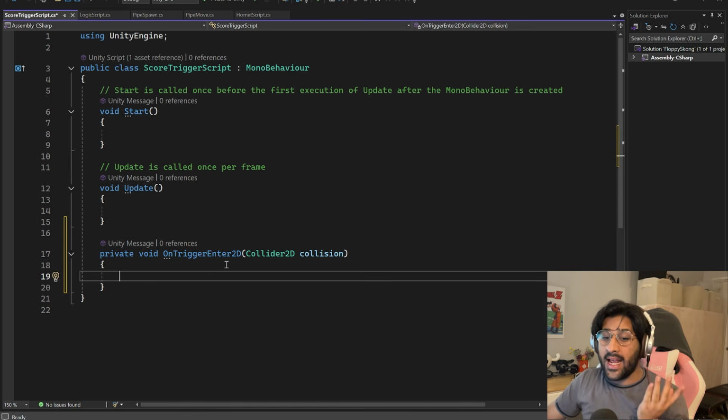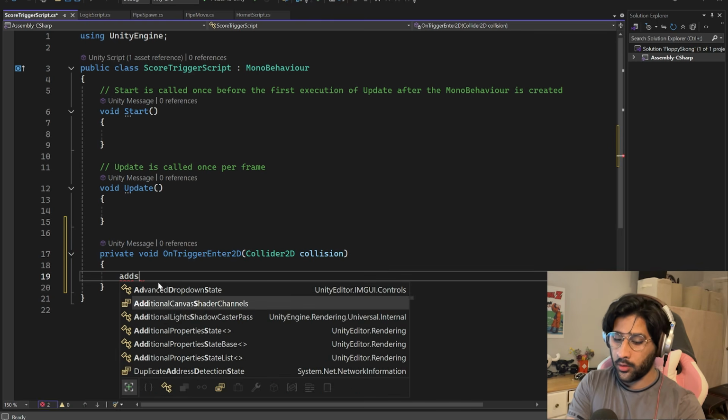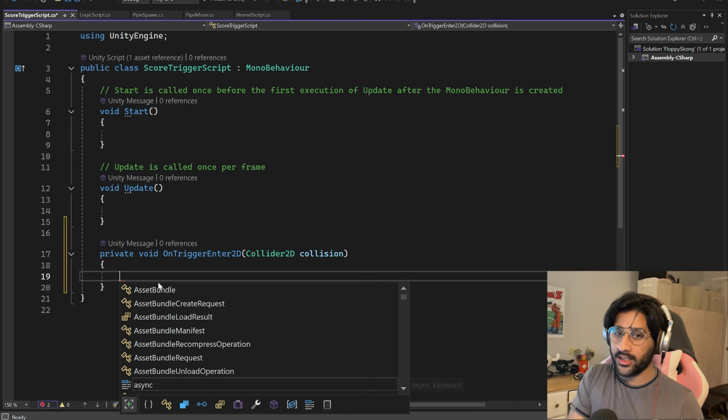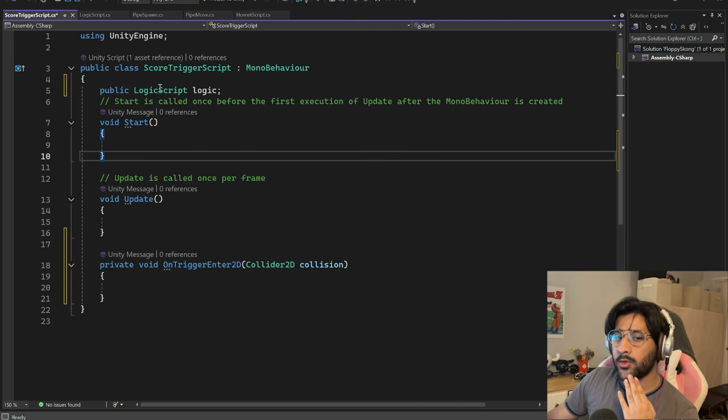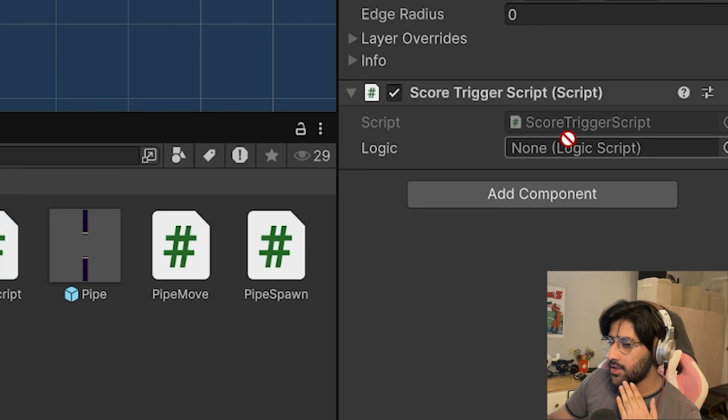Oh god, this part is way more complicated than I thought. Okay, wow. So basically, we want to add the score every time the Hornet hits the trigger. I can't do that right now because AddScore doesn't exist here. We made that in a different thing, in the logic script. This is where AddScore exists, right? The score text, I mean, player score. So I can reference this one here, but apparently this won't work because this is the logic, right? I can't just chuck in the logic script here. It doesn't work. Oh my god, I gotta learn to use these things called tags. Well, I guess I've hit my first roadblock of understanding coding.